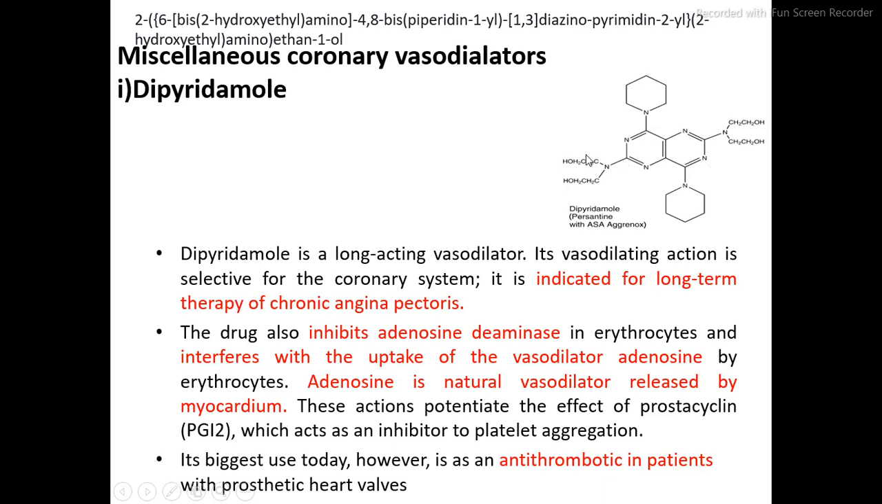Now why we call it as bis? Because both the aliphatic chains are same. So after 6 dash, bis, 2-hydroxyethyl, bis(2-hydroxyethyl)amino, 4,8 bis. Again both the rings are same, hence again we nominate it as a bis, 4,8 bis, piperidin-1-yl. Again why 1-yl? Because these rings are attached to this basic pharmacophore at the first position, hence piperidin-1-yl.